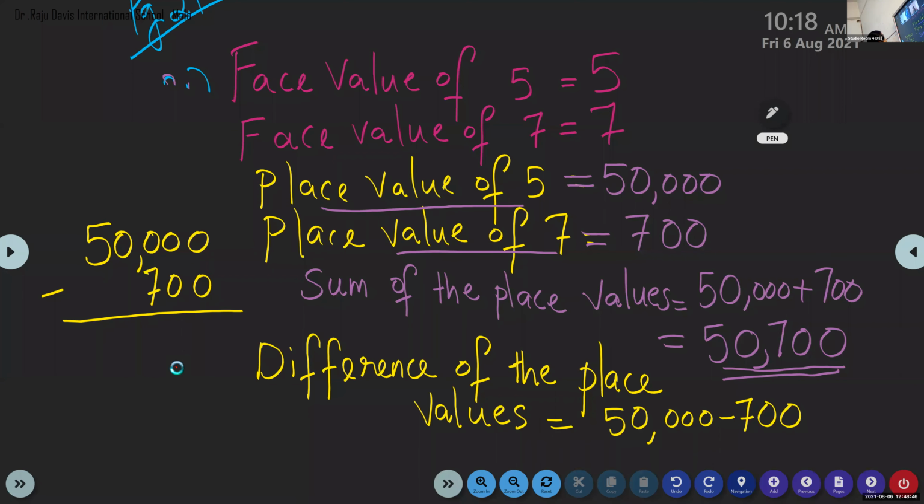So children, here we know 7 is greater than 0. So what we have to do, you have to borrow. From where will you start? Here it is 4. You have given 1 here, so this 0 becomes 10. And from this 10, you have to give again here, so this 10 becomes 9. Okay. Now you can subtract.